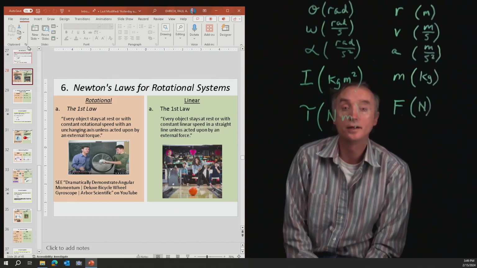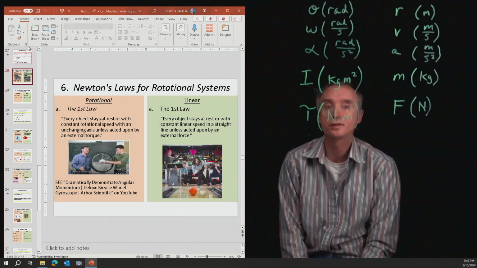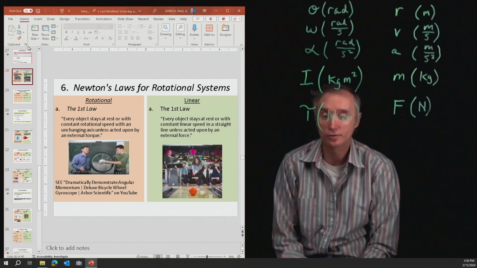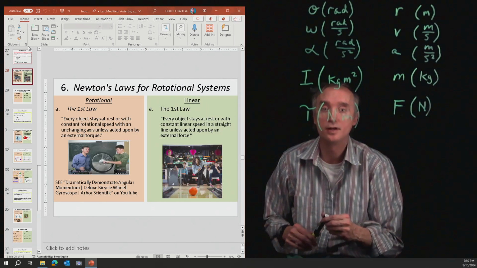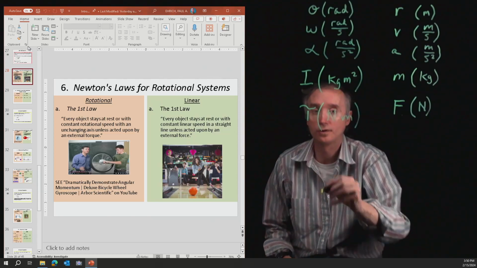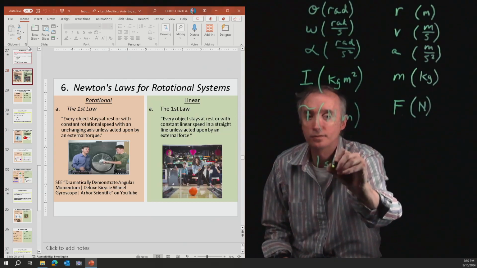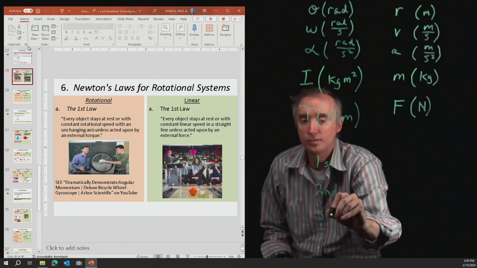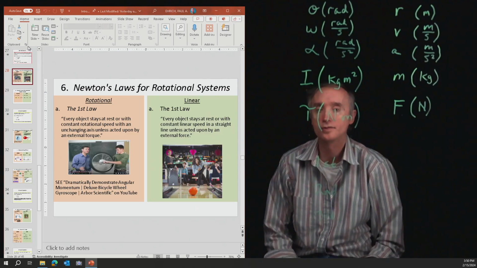Okay, I'm back, and now we want to talk about what causes motion in the first place. Newton came up with three laws of motion: the first law, the second law, and then the third law. Those were the three laws of motion.